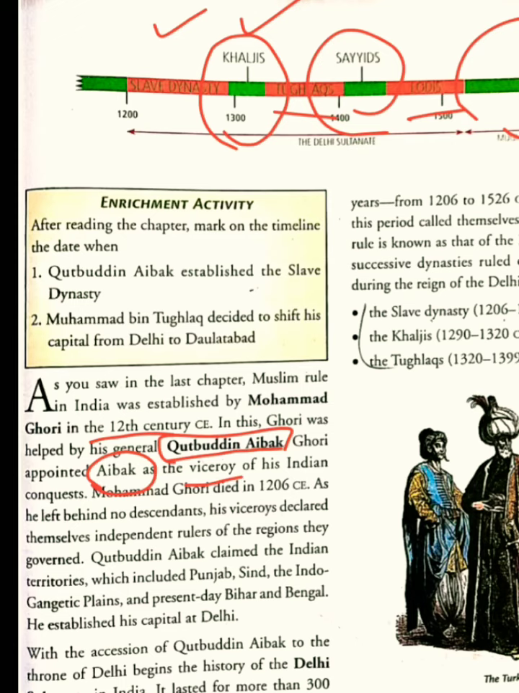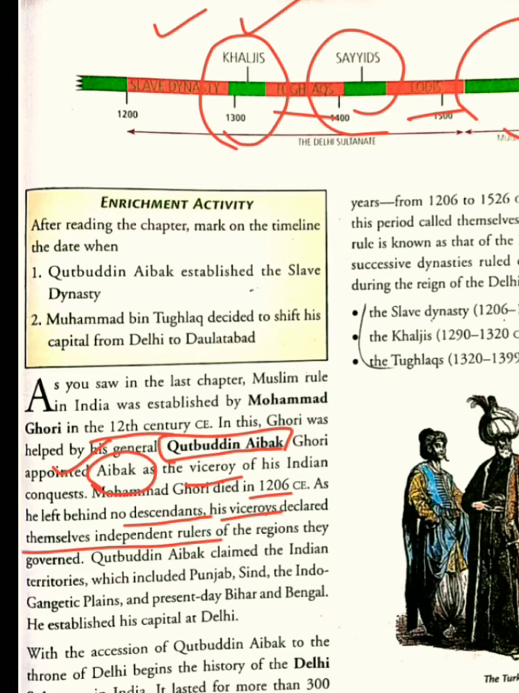Now Muhammad Ghori died in 1206. So who will now look after his kingdom? As he left behind no descendants, means no successors, his viceroys declared themselves independent rulers of the regions they governed. Wherever he had appointed viceroys, they all declared that they were now independent rulers. Whatever areas they were given by Muhammad Ghori, they became the rulers of these areas.